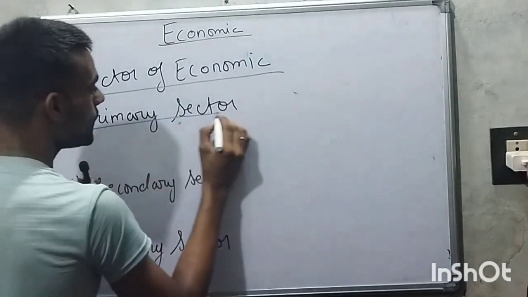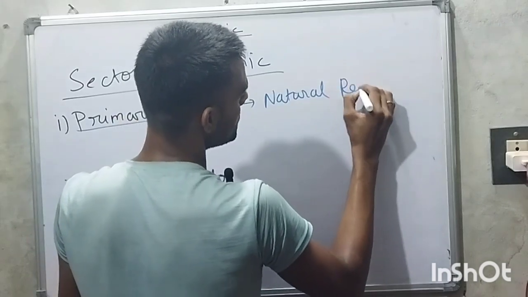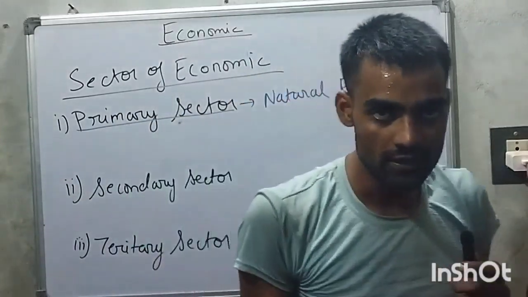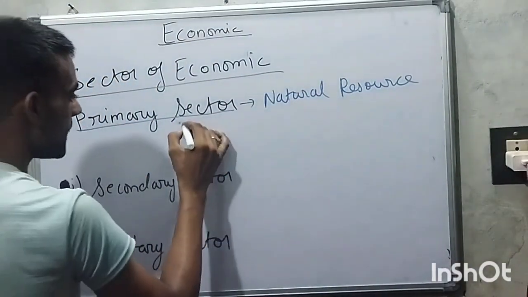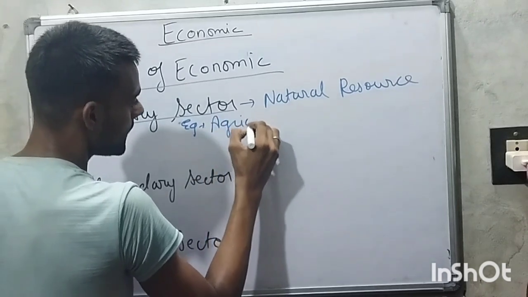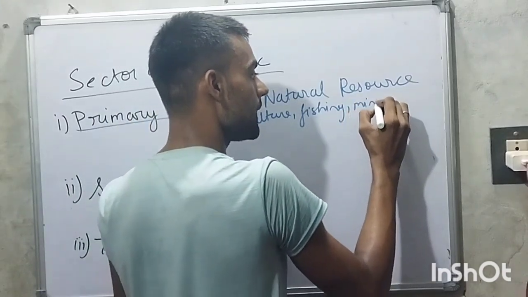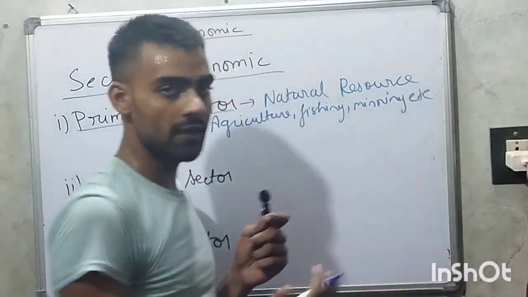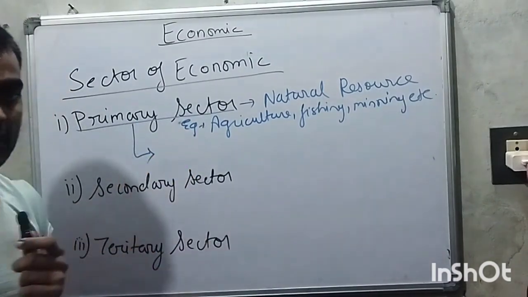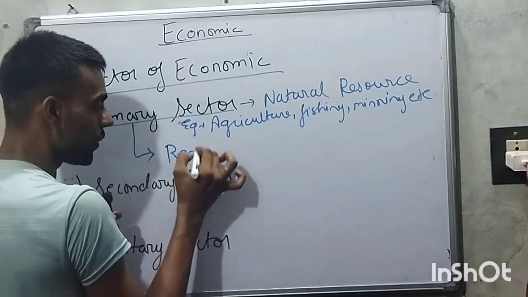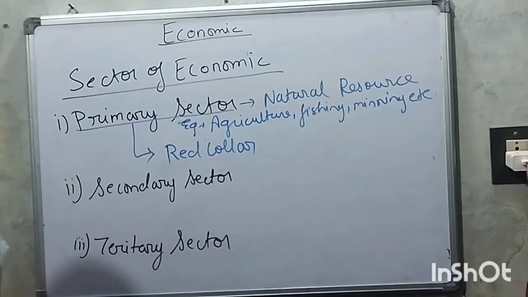In the primary sector, all the natural resources come under the primary sector. For example, agriculture, fishing, mining, etc. And we can take more examples also. The primary sector workers are known as red collar.